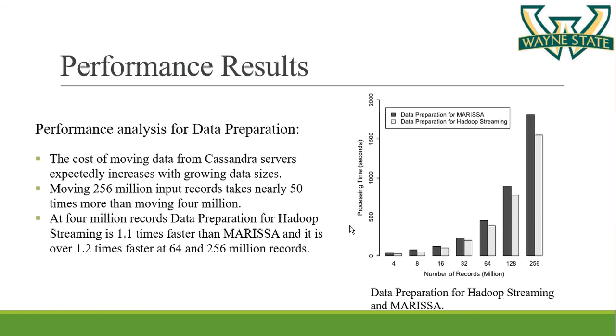For moving 26 million input records, it is nearly 50 times faster than moving 4 million records. As the number of records increases, the Hadoop streaming performance increases. For Marisa, at 4 million records, the performance is almost equal, or we can say it is just 1.1 times slower than Hadoop streaming. But as the data increases to 256 million records, Hadoop is much faster than Marisa. The processing time taken by Marisa, here you can see, is much greater than the processing time taken by Hadoop.